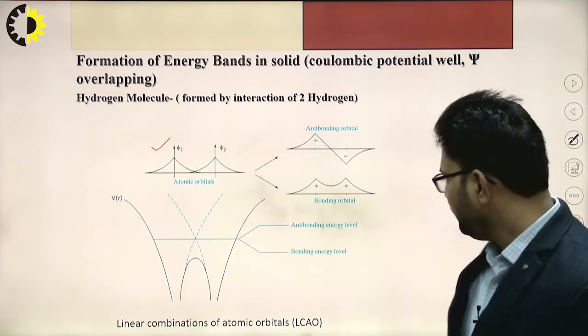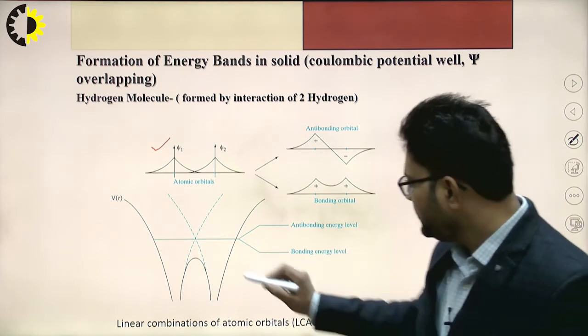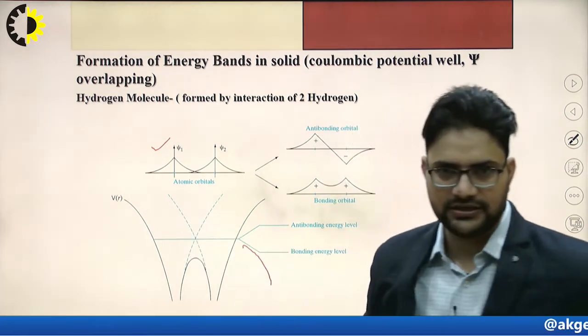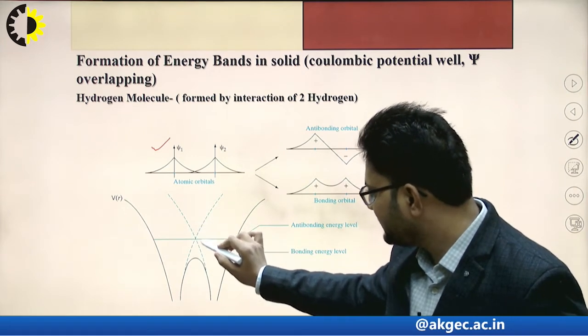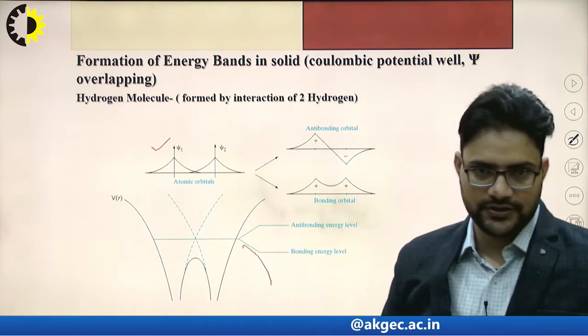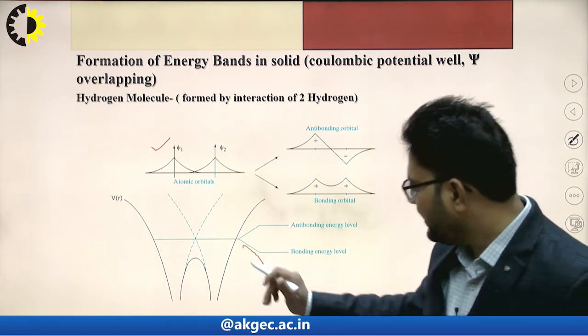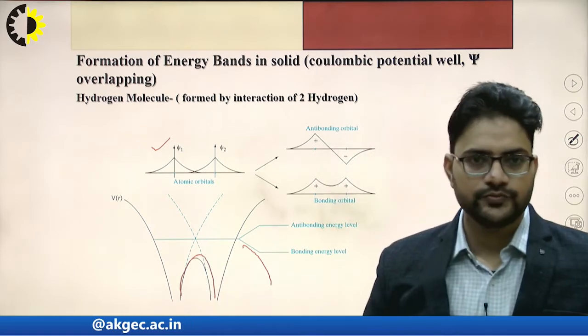In this bonding atomic orbital, the dashed line shows the individual potentials of the wave functions, and this is the combination of the two wave functions.